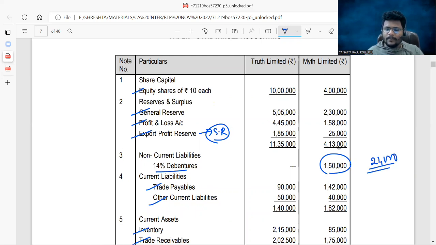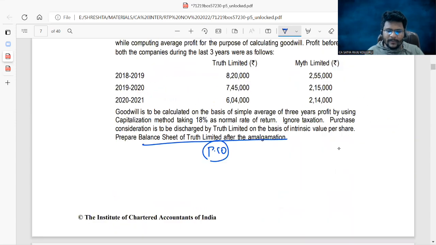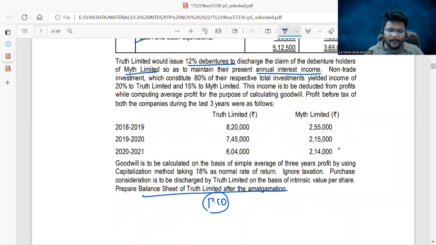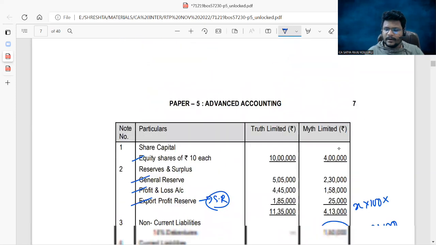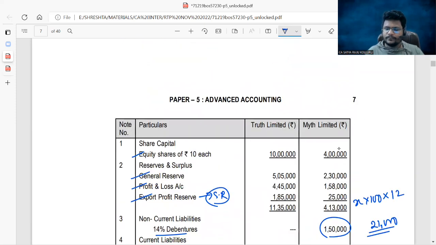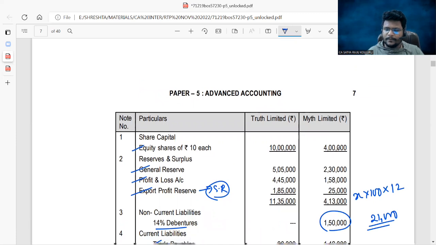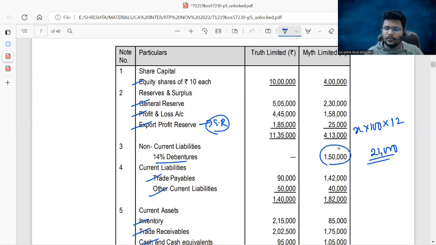Now, the purchasing company should issue such a number of debentures that the same level of income should also be enjoyed in the purchasing company after takeover. In the purchasing company, what is the percentage of interest offered? 12%. That is x into 12/100 is equal to 21,000.